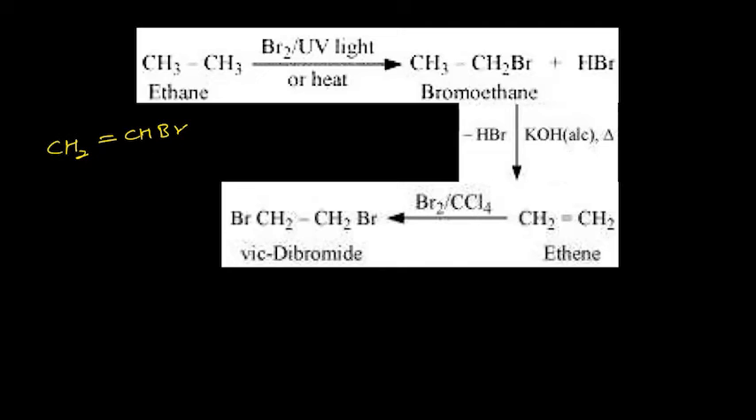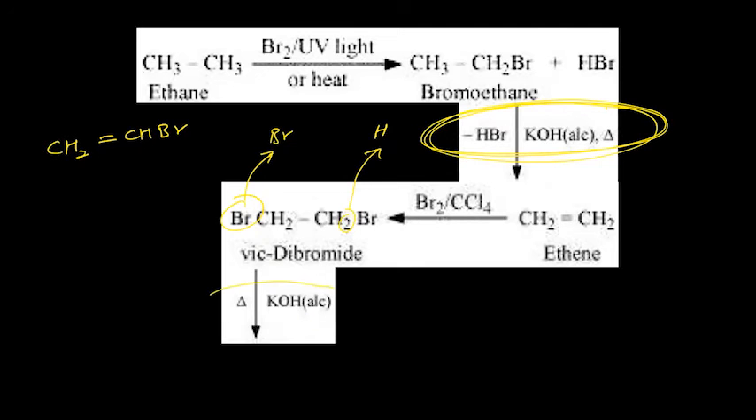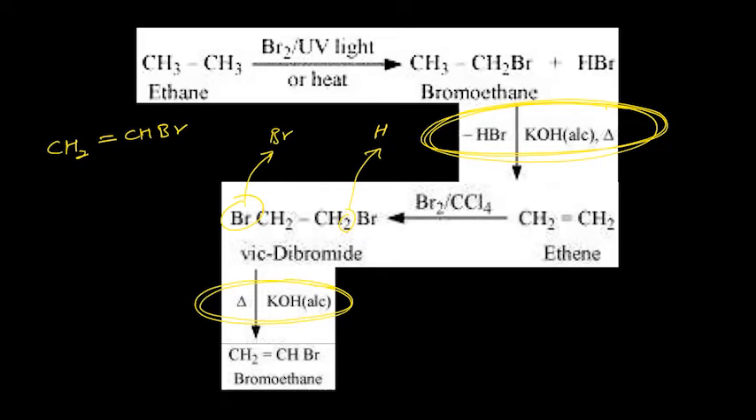It means you need to remove bromine from one end and hydrogen from one end. If you remove bromine from here and hydrogen from here, it is what? It is dehydrohalogenation. And how do you do dehydrohalogenation? Alcoholic KOH. So again, react with alcoholic KOH. It will remove hydrogen from one, bromine from the other, and you will get bromoethene.